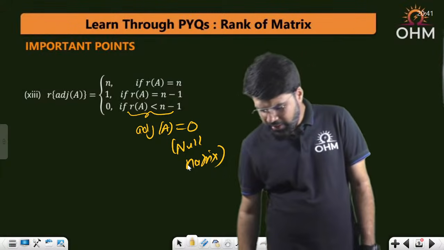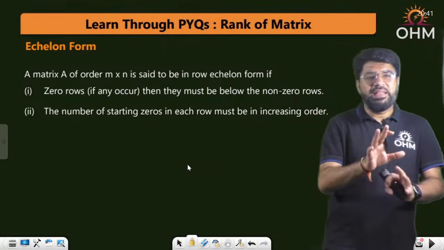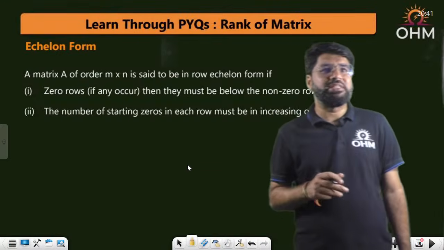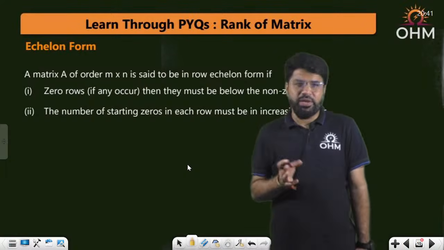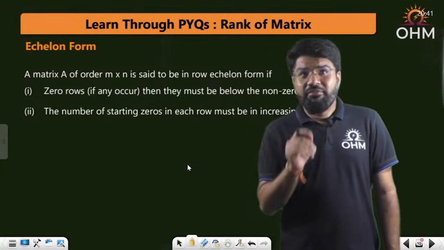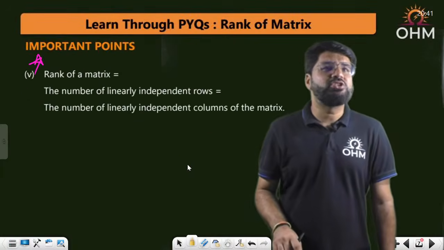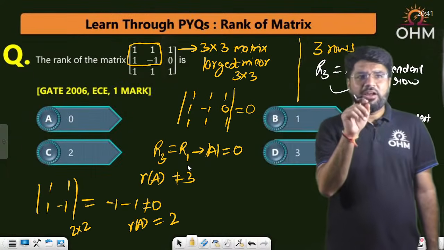Okay, so now moving ahead towards the echelon form. Let's be ready for any type of question, and for some questions echelon form may also be required. Let me first take the echelon form with respect to one of the previous questions that is already covered. Let us repeat this. The rank of this matrix is 2.